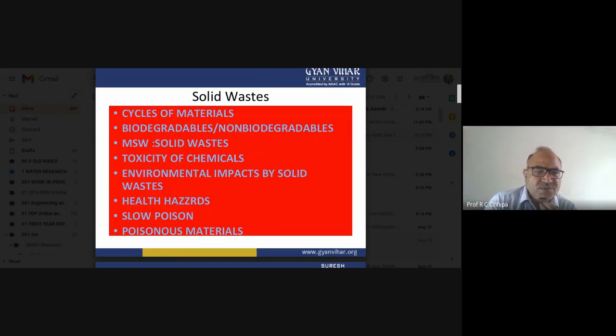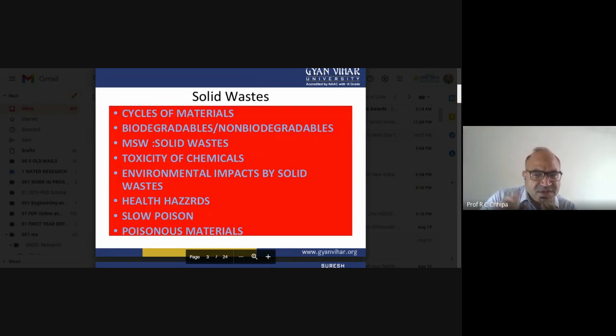Leachates are poisonous material that can cause different diseases, including cancer. So it is a very difficult condition: how can we dispose of that solid waste?